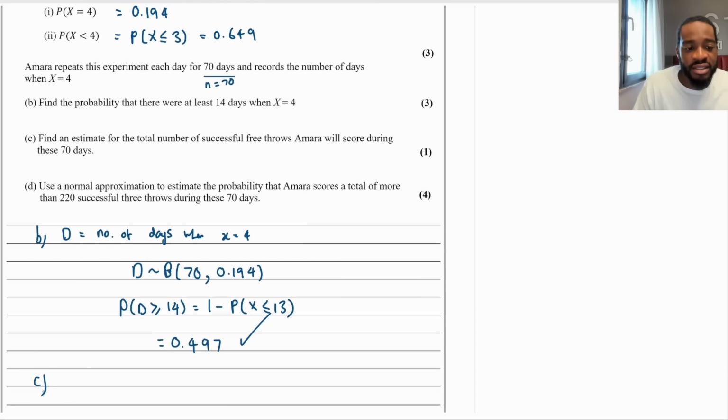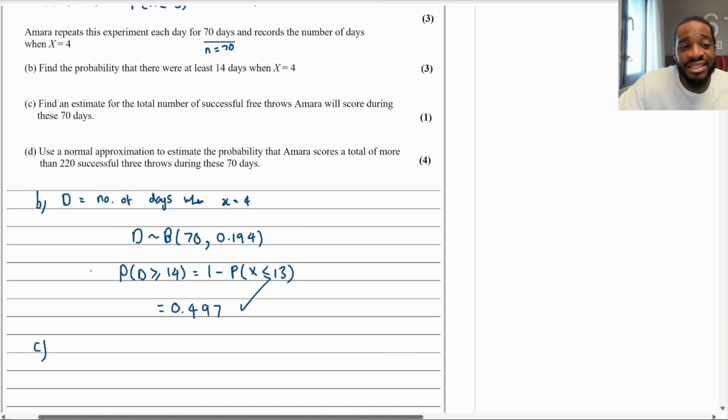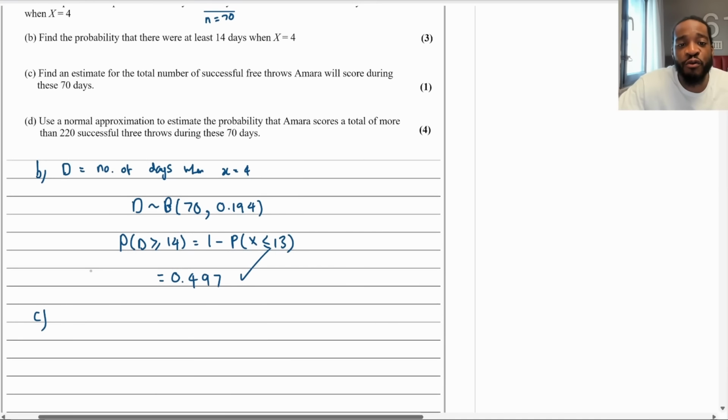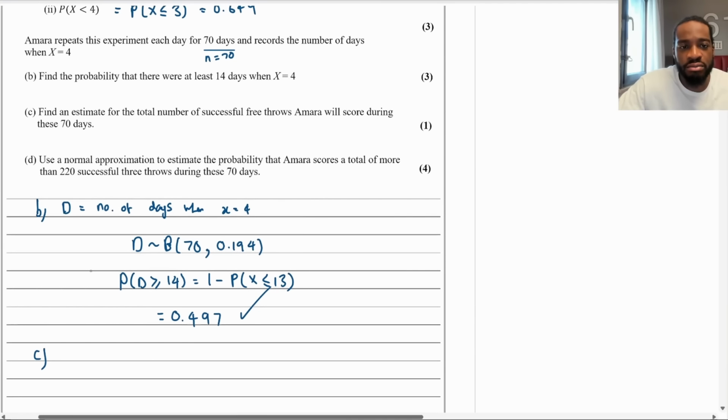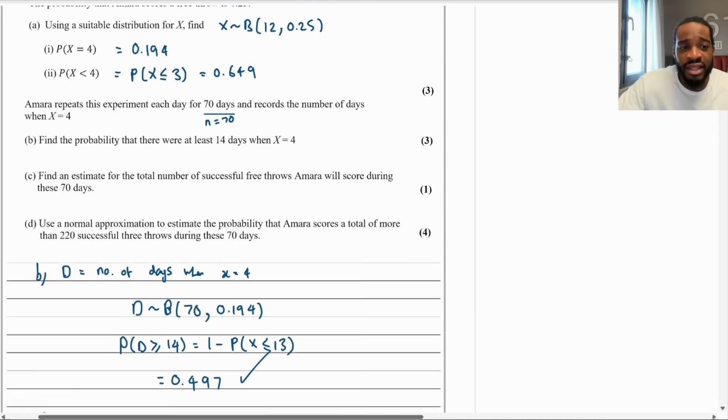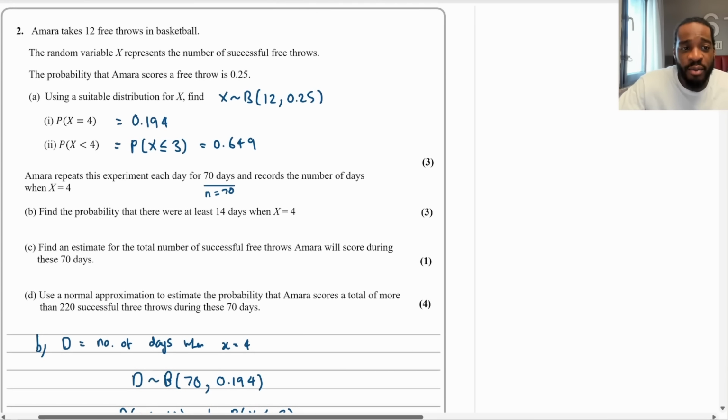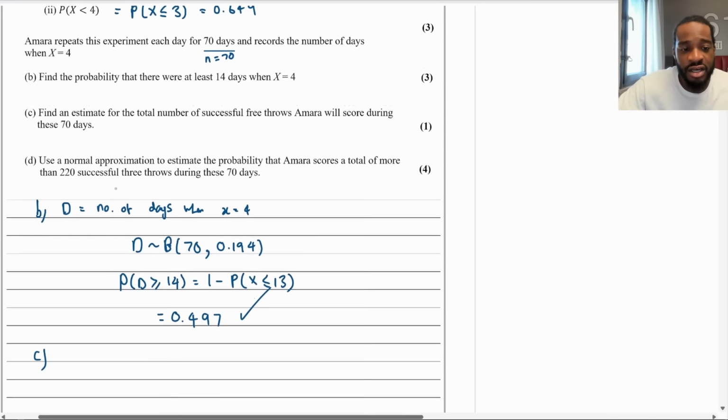That's part B. Part C says find an estimate for the total number of successful free throws Amara will score during these 70 days. There's only one mark. Well, this is just GCSE essentially, right? We're doing 70 days' worth of free throws. Remember, Amara takes 12 free throws in basketball. She's repeating this experiment where she's taking 12 free throws 70 times, because there are 70 days.